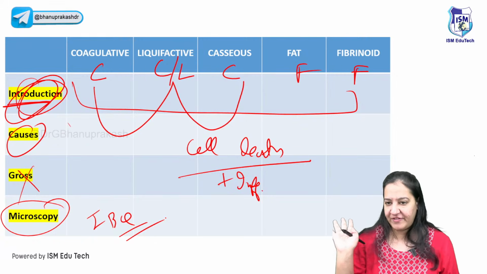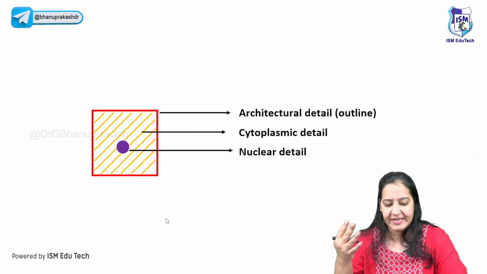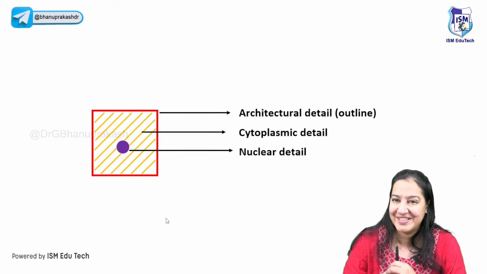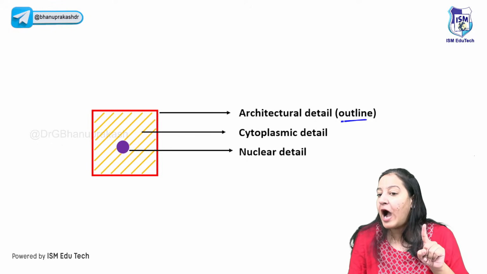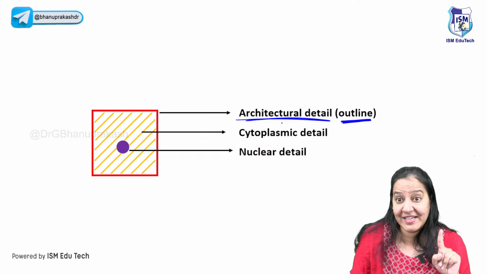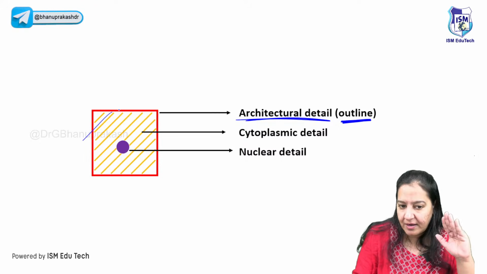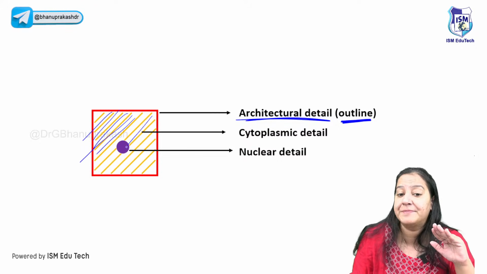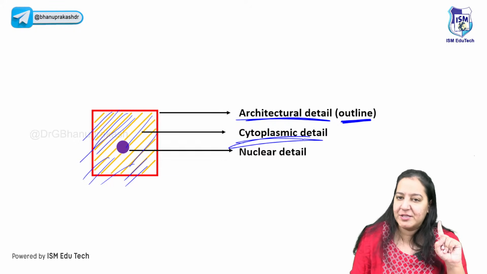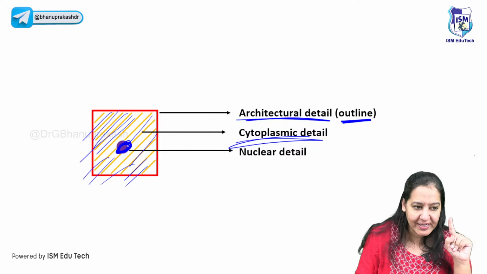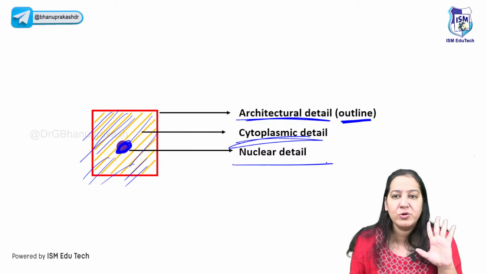Let me teach you the 5 types of necrosis. Before that, I must give you a general detail. There is a cell. You all can see a beautiful cell. A cell has 3 details inside it. The outline of the cell is known as architecture, the architectural detail. Then the cytoplasm: cytoplasm color, granules present or absent, consistency, abundance, its amount. That is known as cytoplasmic detail. And the third thing is the nucleus. What is the color of the nucleus? Nucleoli present or absent, everything about the nucleus, it's nuclear detail.